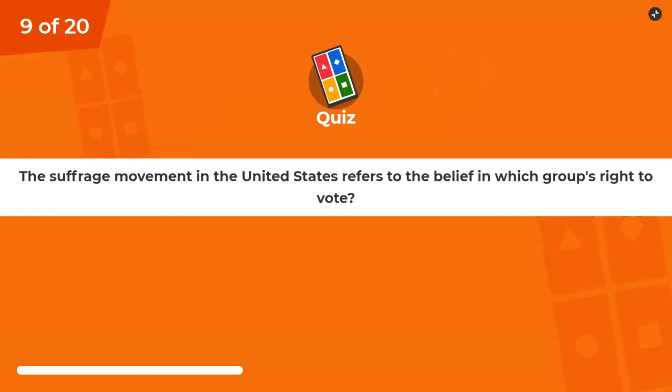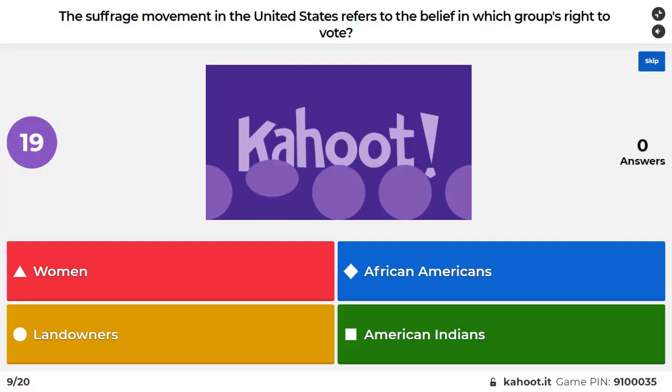Okay, the suffrage movement in the United States refers to the belief in which group's right to vote? Women, African Americans, landowners, or American Indians?